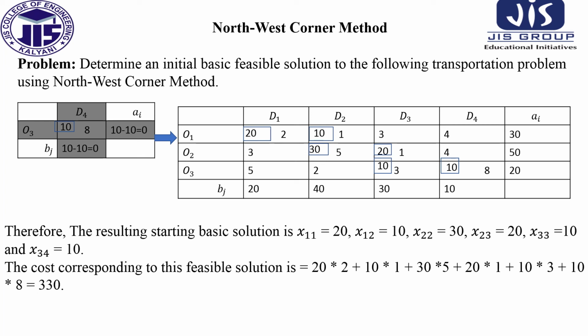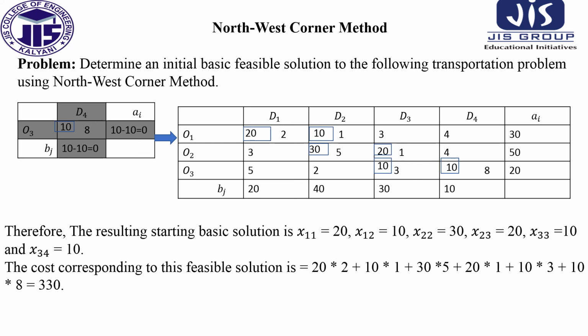So how can we determine the initial basic feasible solution using this? These are the allocated cells. X11 cell, the allocation is 20. X12 cell, the allocation is 10. X22 cell, the allocation is 30. X23 cell, the allocation is 20. And X33 cell, the allocation is 10, and X34 cell, the allocation is 10.